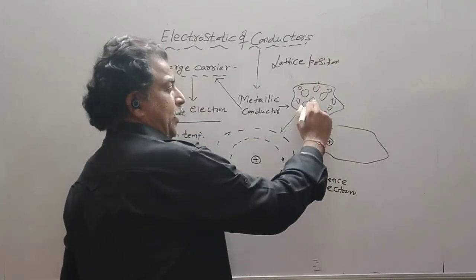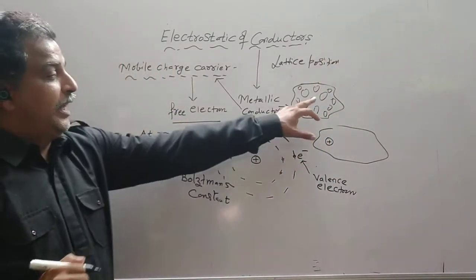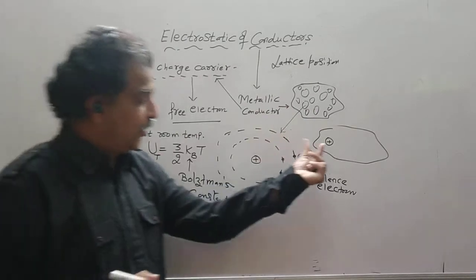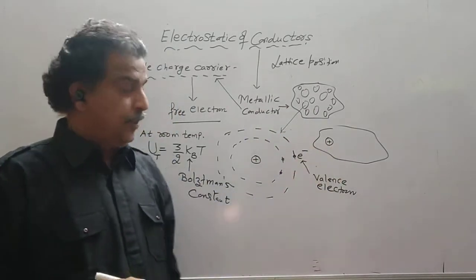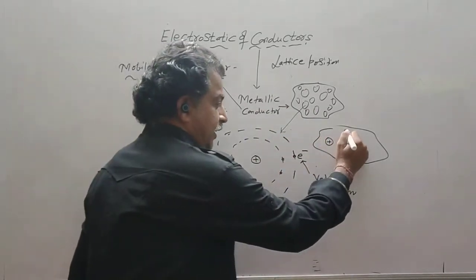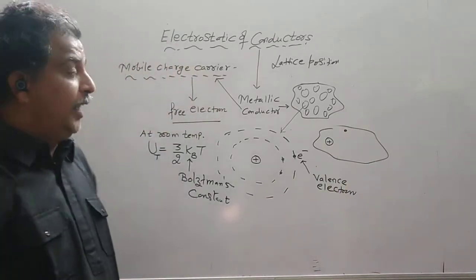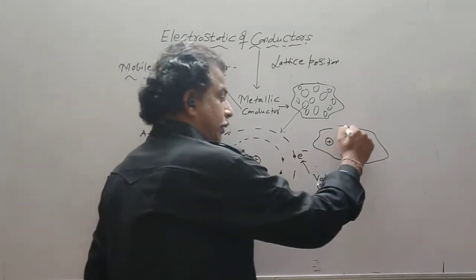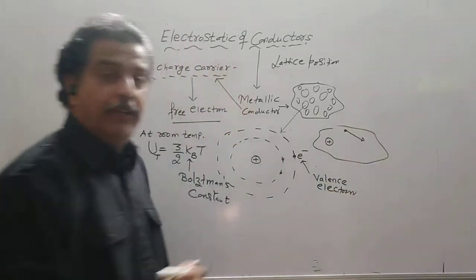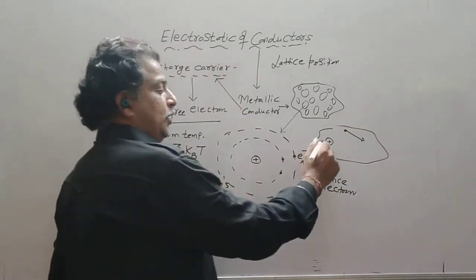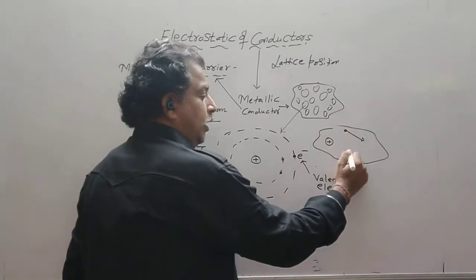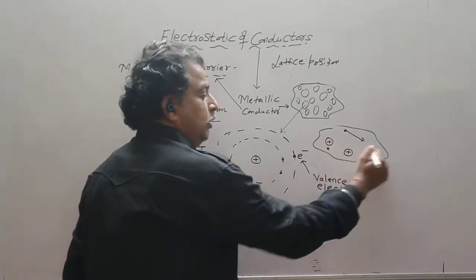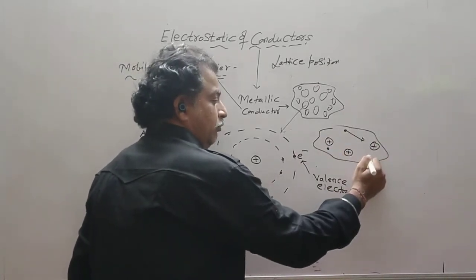Now if the atom's valence electron becomes free, the atom will be called a positive ion. So this electron is free, and due to the thermal energy available, this electron keeps on moving in random motion. This is one atom, one electron; another atom, one more electron; another atom, one more electron.